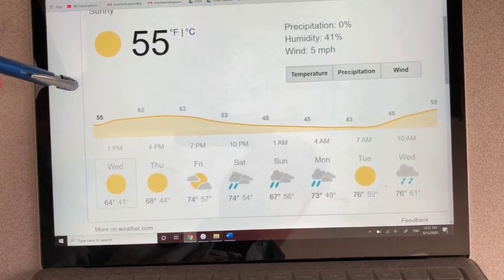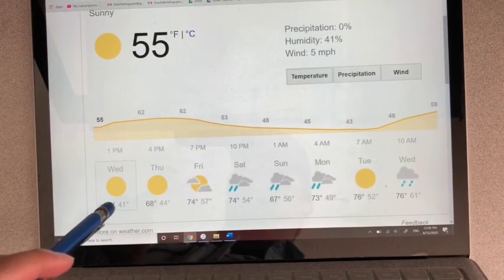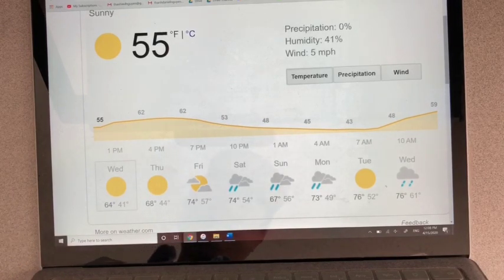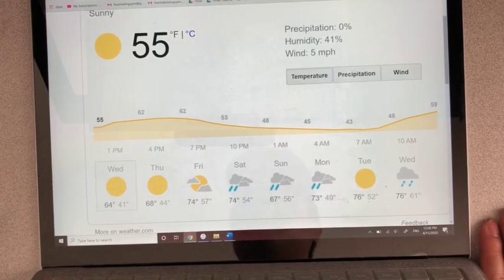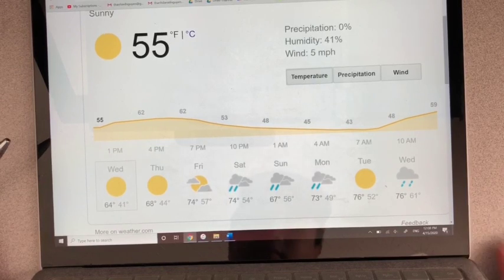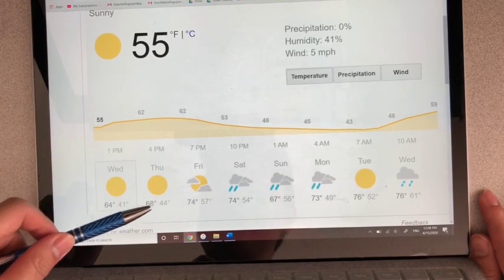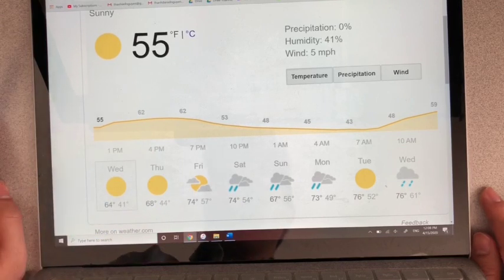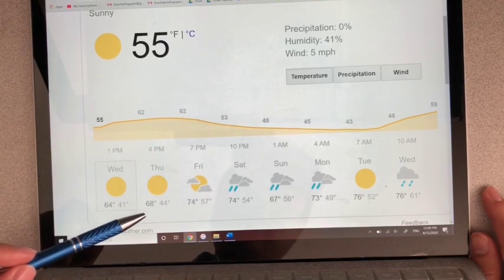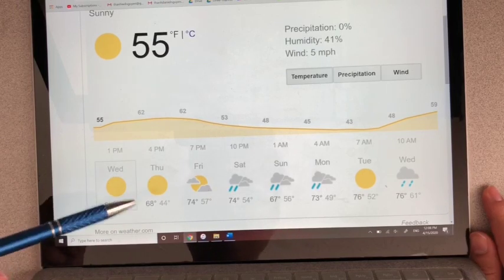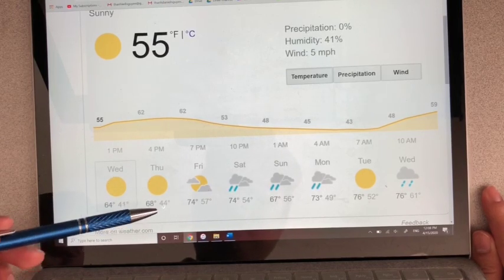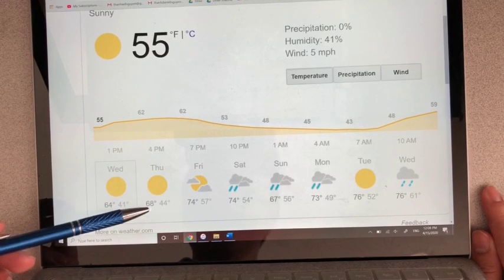Now let's look at the daily forecast. Today is Wednesday. What will the weather be on Saturday? On Saturday, the weather will be rainy. What will the temperature be on Thursday? On Thursday, the temperature will be between 44 degrees and 68 degrees. Or we can say, tomorrow the temperature will be from 44 degrees to 68 degrees.